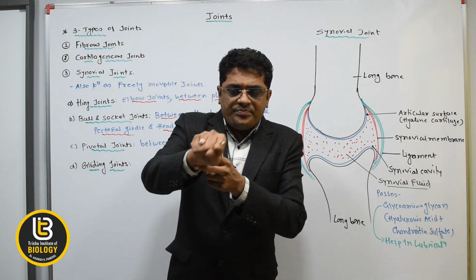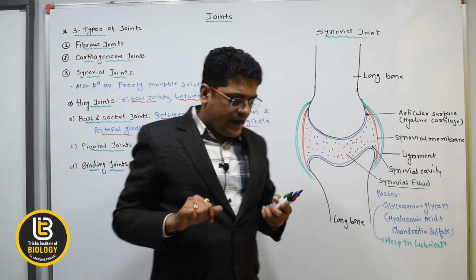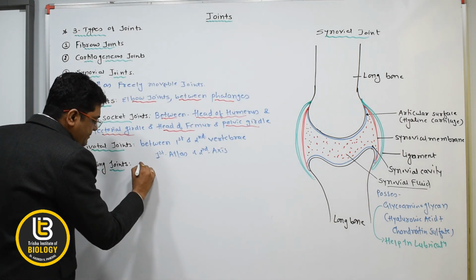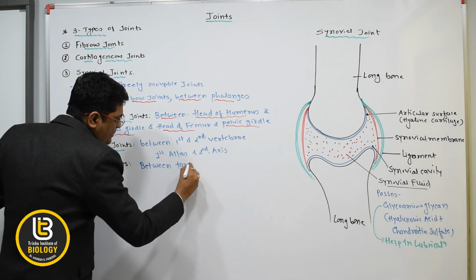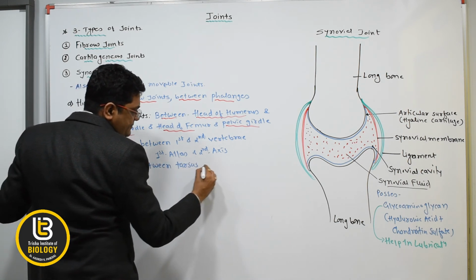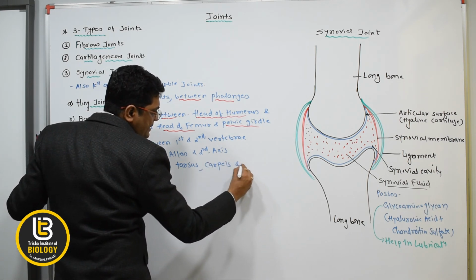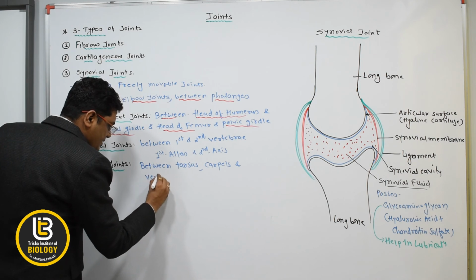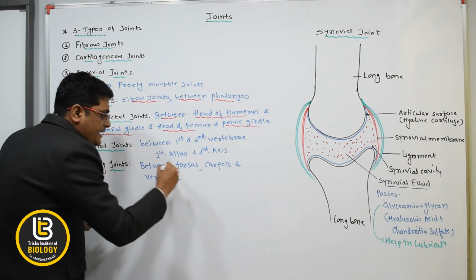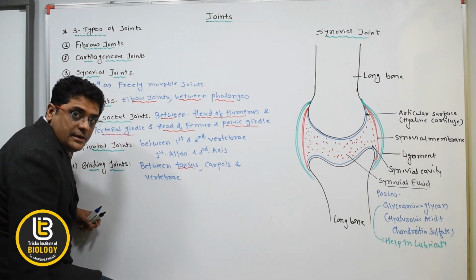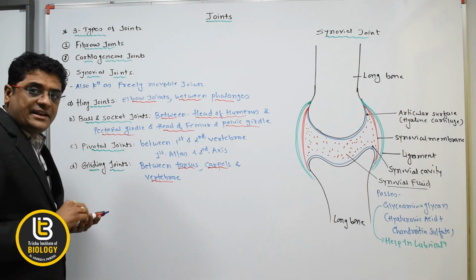This movement, okay, movement between the tarsus is also the gliding joint. So it is present between tarsus, carpals and vertebrae. So between the tarsus in the ankle, the carpals and the vertebrae, that is the gliding joint.